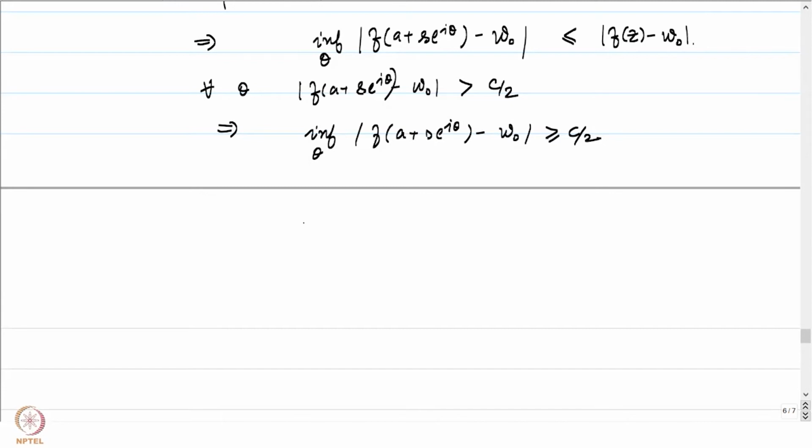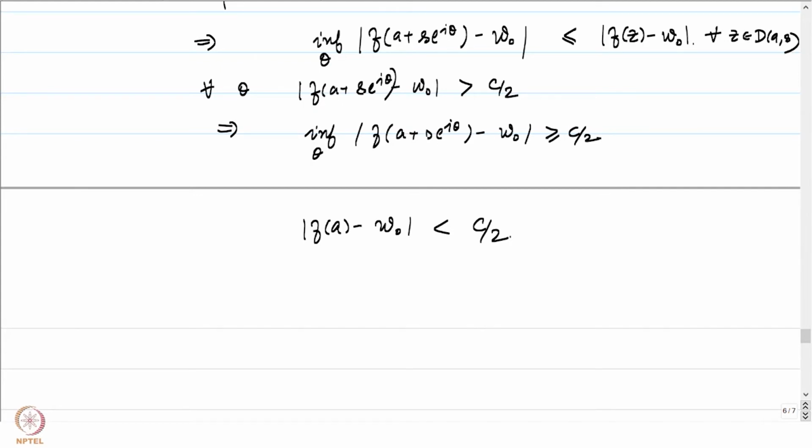And what about the right hand side? We know that the absolute value of f of z minus w naught is strictly less than c by 2, because w naught is in the disk. This is true for all z in D(a, s).